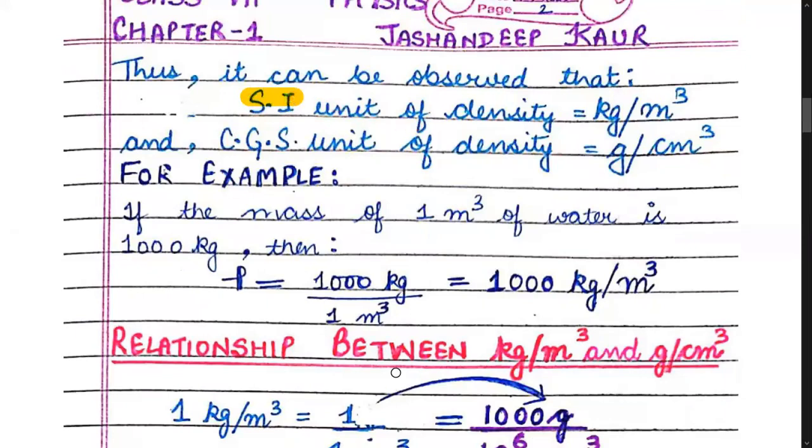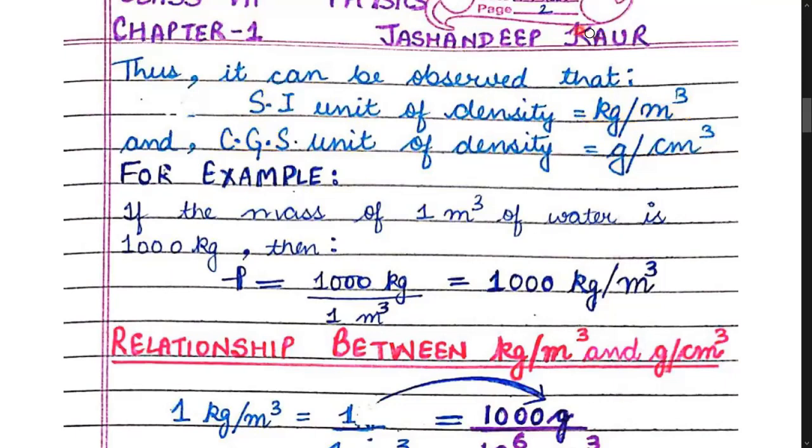Now coming further, children, it can be observed that the SI, Standard International, unit of density is kg per meter cube. Learn this. What is the SI unit of density? It is kilogram per meter cube. And what is the CGS unit? CGS means we have to use gram and centimeter. So the CGS unit of density is gram per centimeter cube.